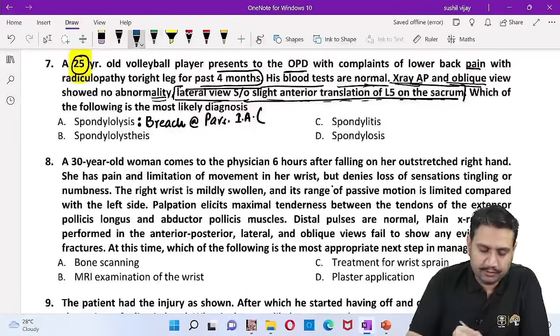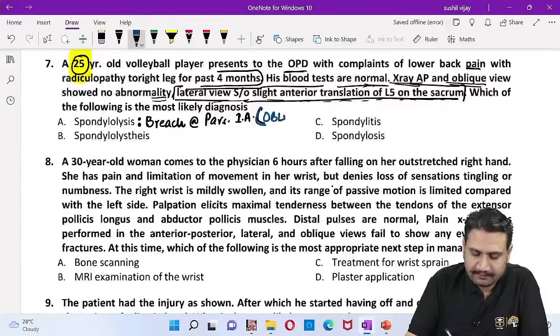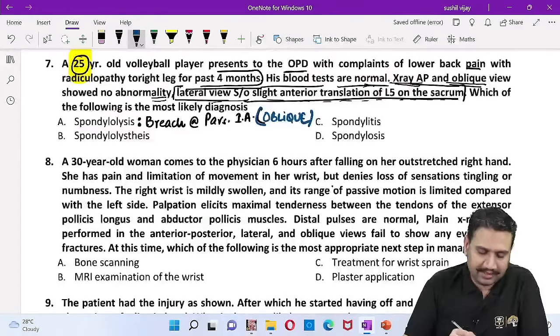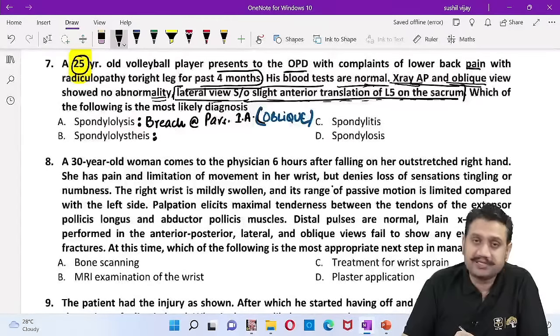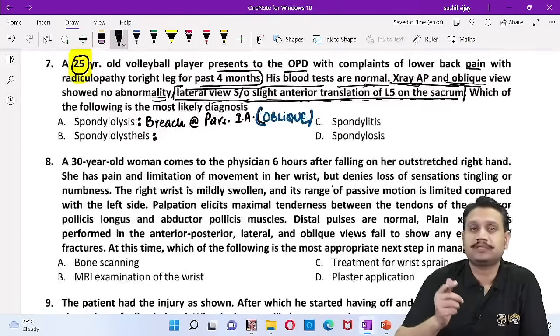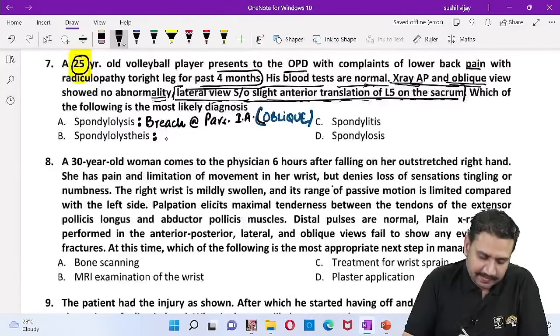What is the best view to see spondylolysis? We know the best view to see spondylolysis is your oblique view, right? That would be the oblique view. And listhesis, when you say it is listhesis, what does that mean? Listhesis means that the bone is slipping over another bone. So listhesis is slip of a bone over another bone.